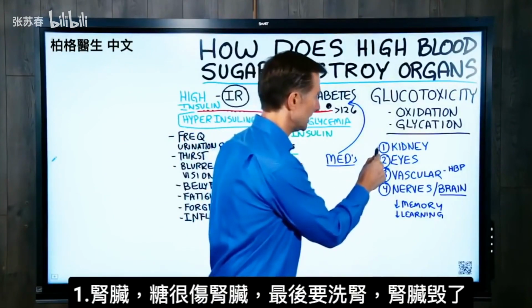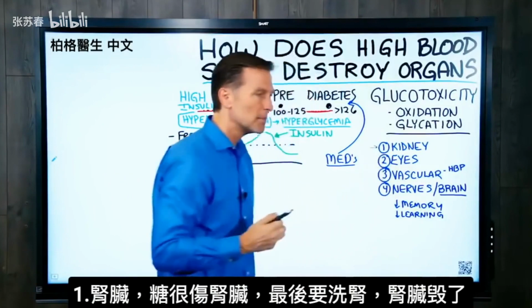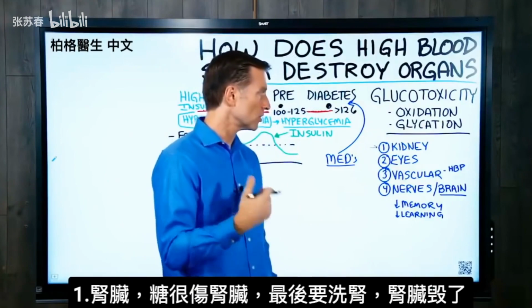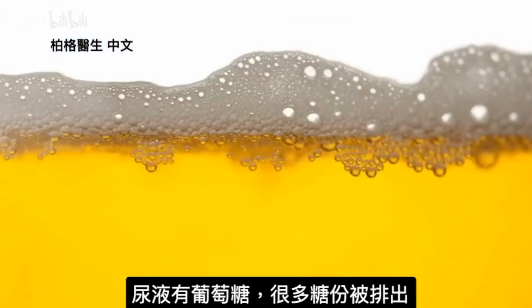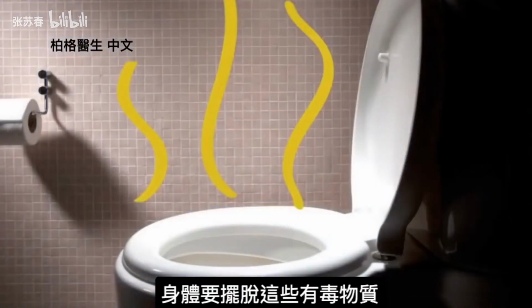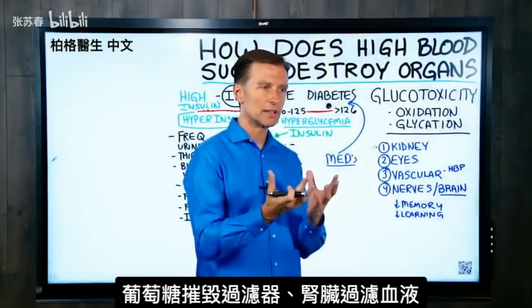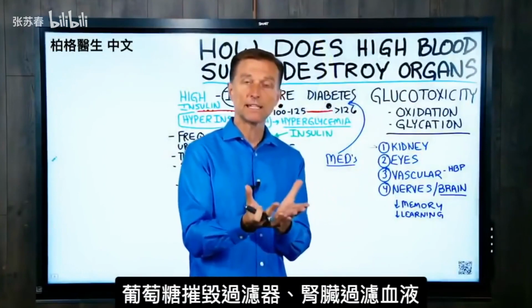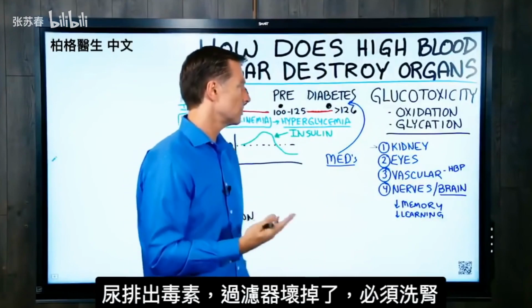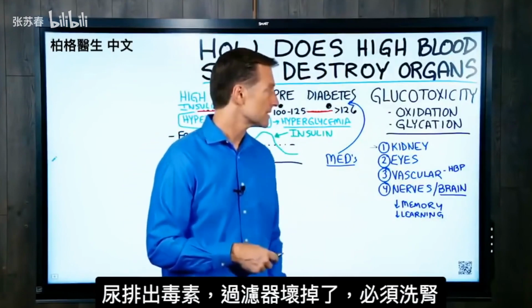Number one is the kidney. Sugar is very damaging to the kidney. Eventually, the person ends up on dialysis because it will literally destroy the kidney. When you have glucose in the urine, for example, because you have so much sugar coming out, your body is trying to get rid of it as a toxic material. But all that glucose is basically destroying the filter. The kidney is the filter that filters blood and it ends up as urine. And then you can't filter anymore, and then you actually need dialysis.